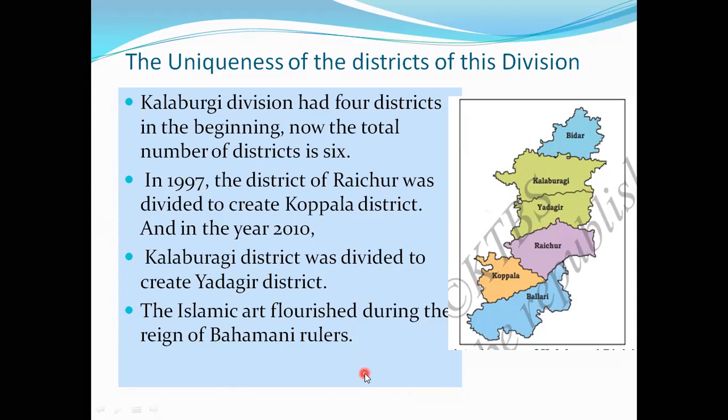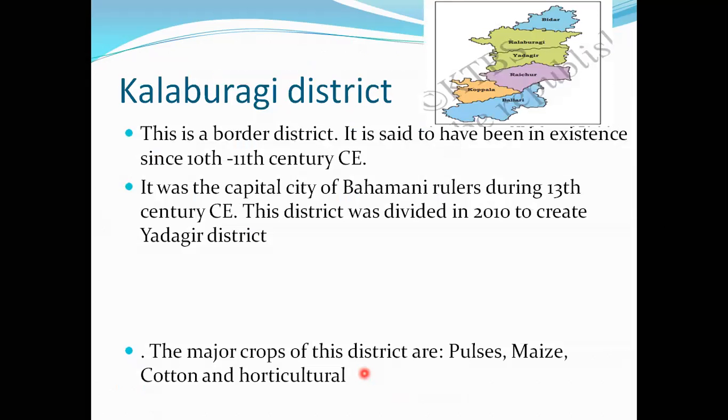Islamic art flourished during the Bahmani rulers. Where? In Kalburgi district. This is a border district. It has existed since the 10th and 11th century CE, the common era. It was the capital city of the Bahmani rulers. Which one? Kalburgi is the capital of the Bahmani rulers. And in 2010, the district was divided to create the Yadgiri district.